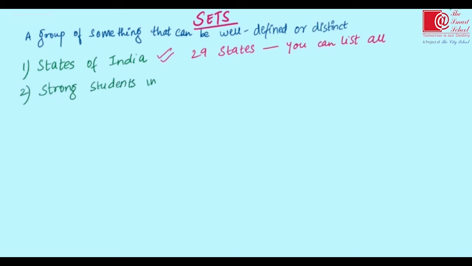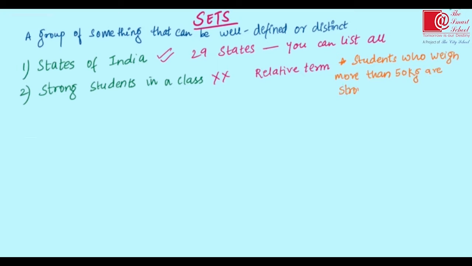The second one is strong students in a class. Well, this cannot be a set. This is a relative term. But suppose here, if I add a condition like students who weigh more than 50 kg are to be considered as strong, can we now form the set?